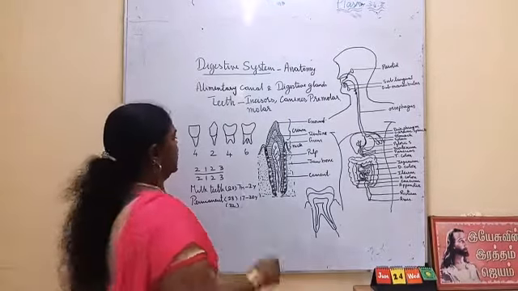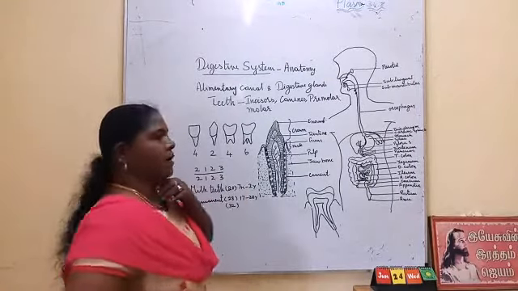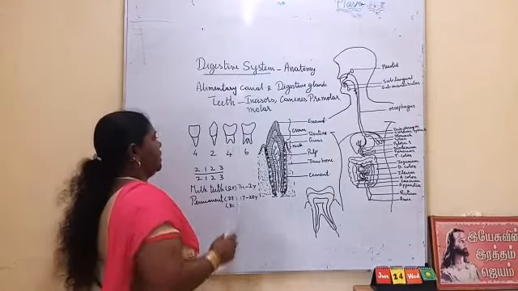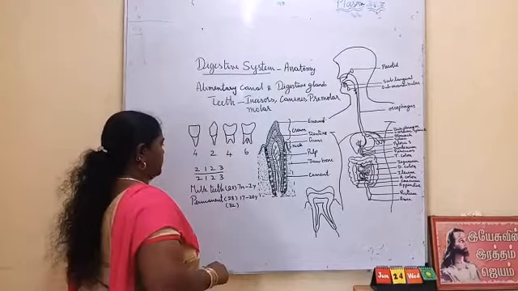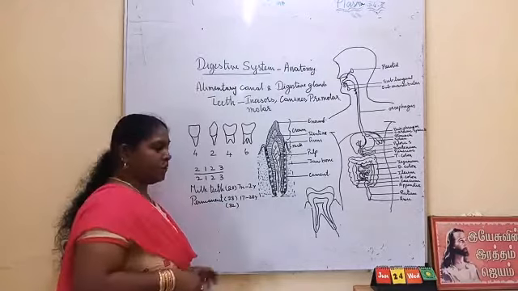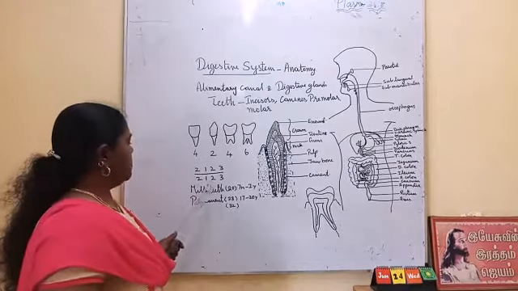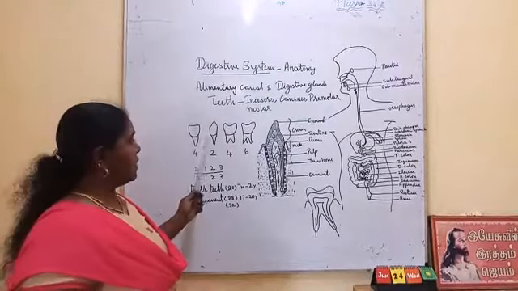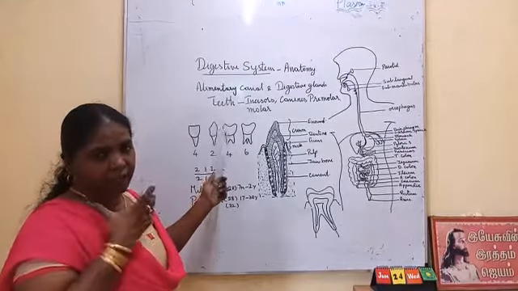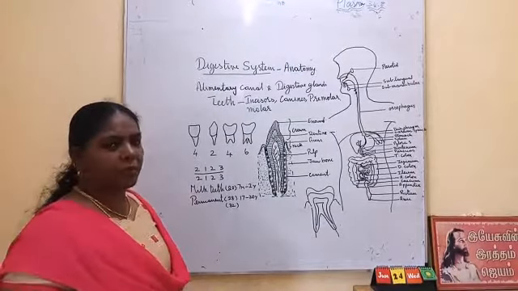Since we have different types of teeth, it is called heterodont. While writing the dental formula, what I have written is for permanent teeth. Before the dental formula, we should see that we get two sets of teeth, milk teeth and permanent teeth. These are the different types of teeth present in our dentition, and these are the two sets of teeth you will get in a lifetime.